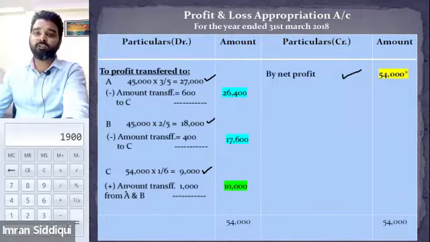But now we realize that this 1,000 needed to be contributed by A and B collectively. Am I right? Who is going to contribute this loss? 1,000 will be contributed by A and B collectively.